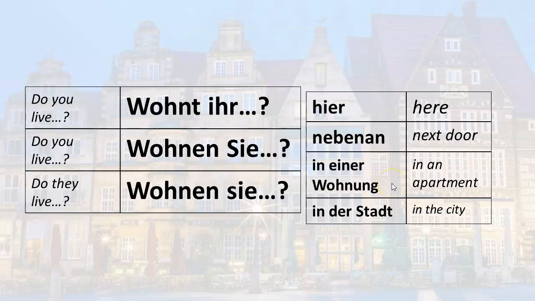Do you live in an apartment? Wohnen Sie in einer Wohnung? Do you live in the city? Wohnen Sie in der Stadt?